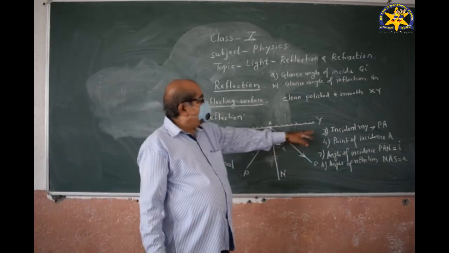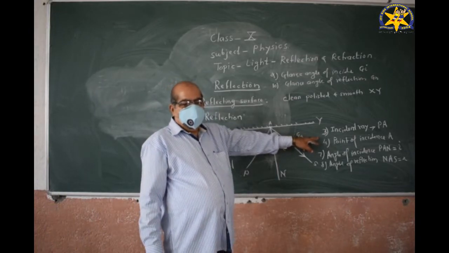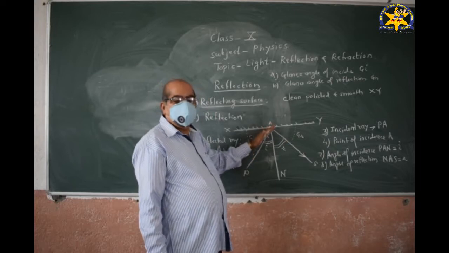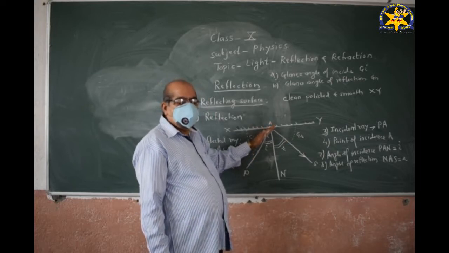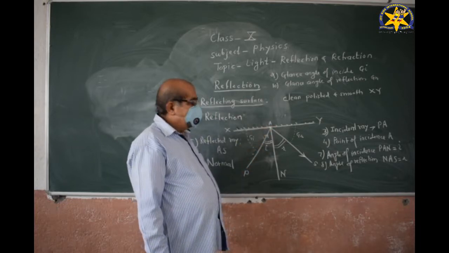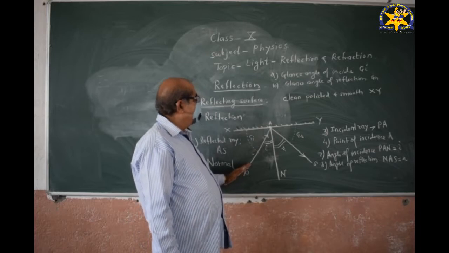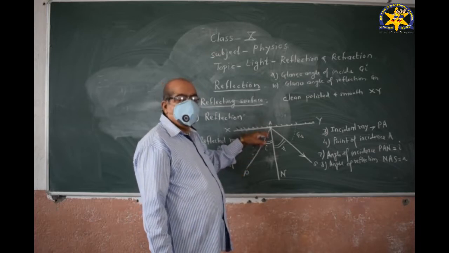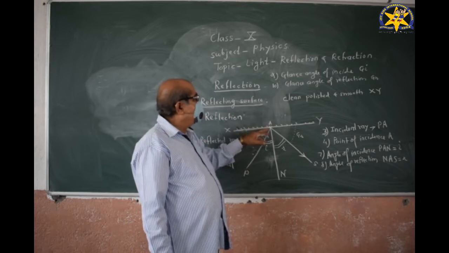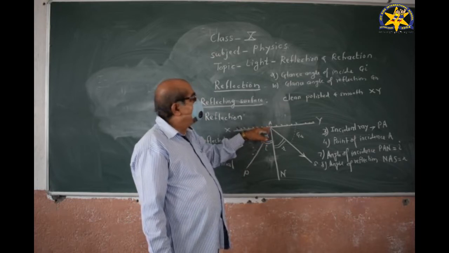Then what is the incident ray? The ray of light striking the reflecting surface is called the incident ray. The point of incidence: the incident ray striking the reflecting surface at a point is called the point of incidence.